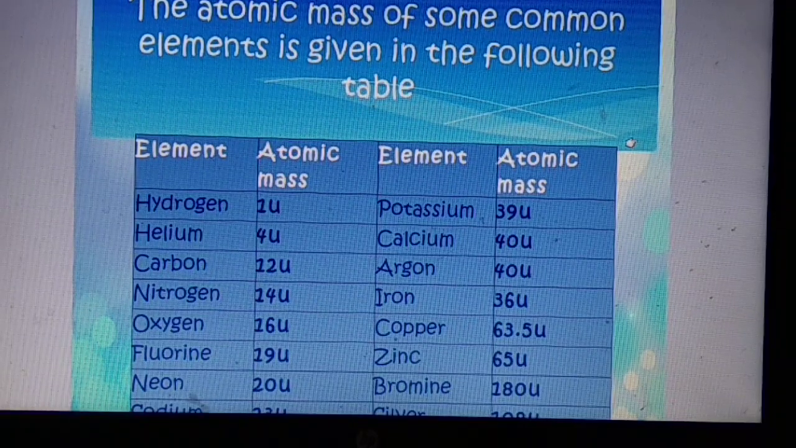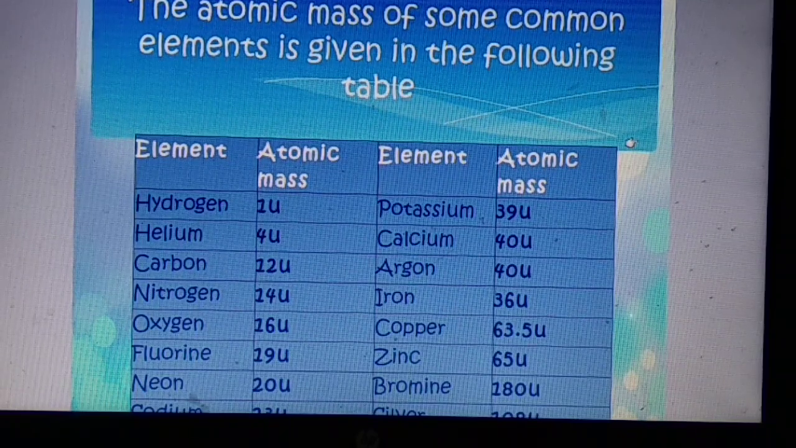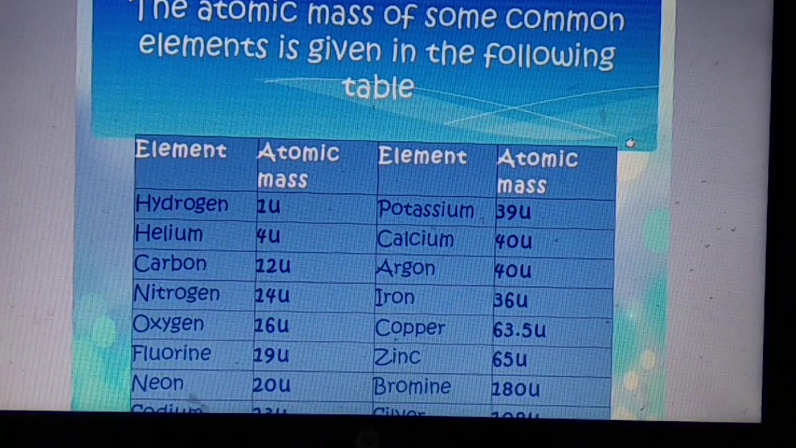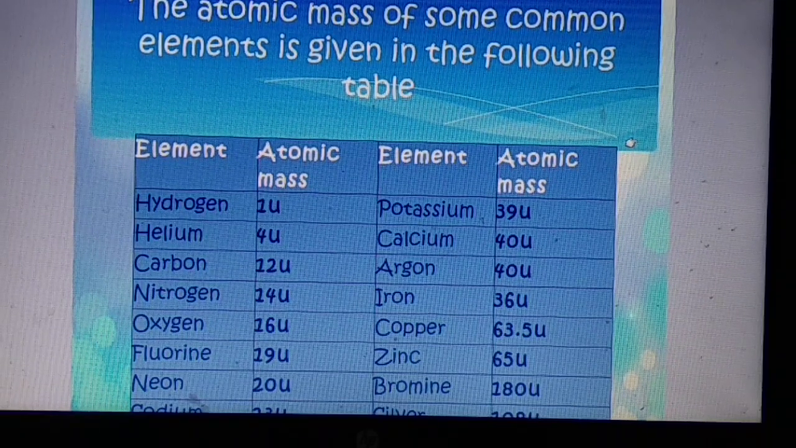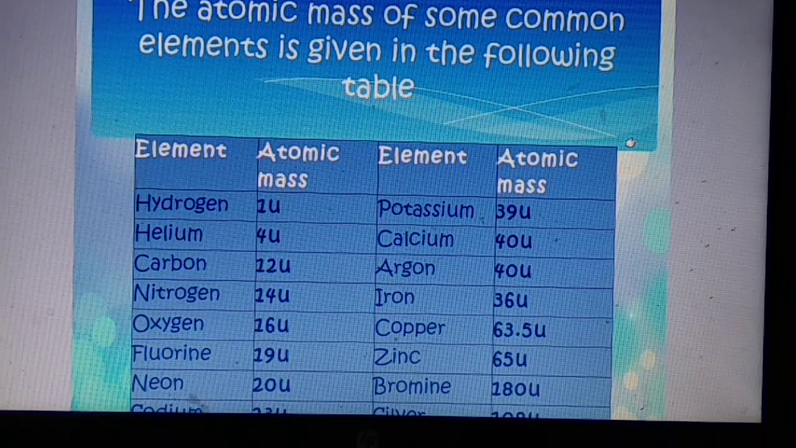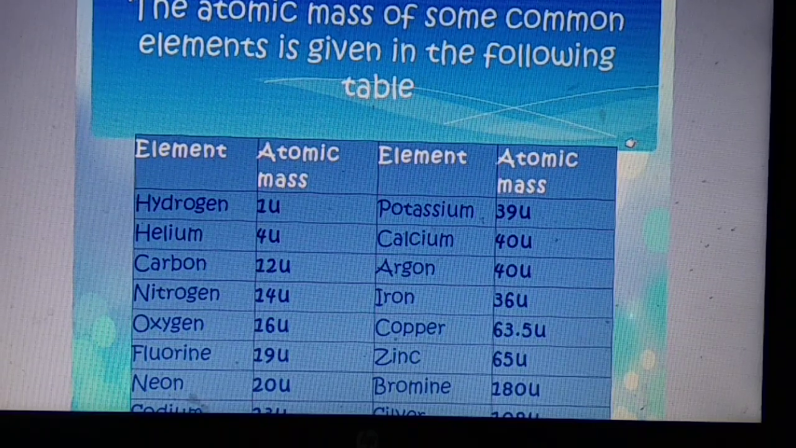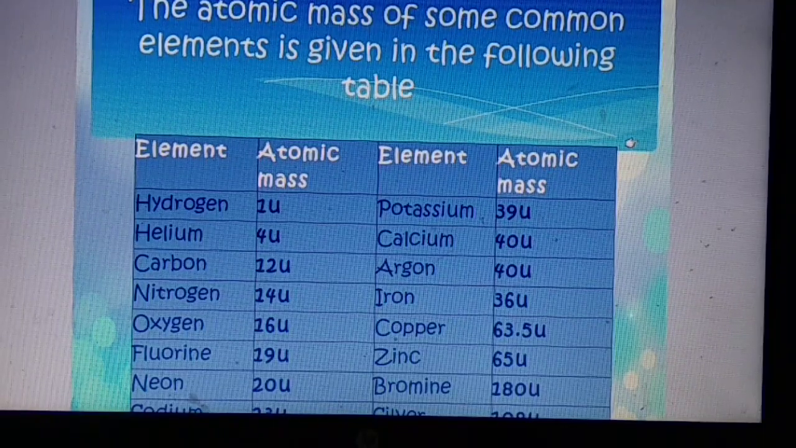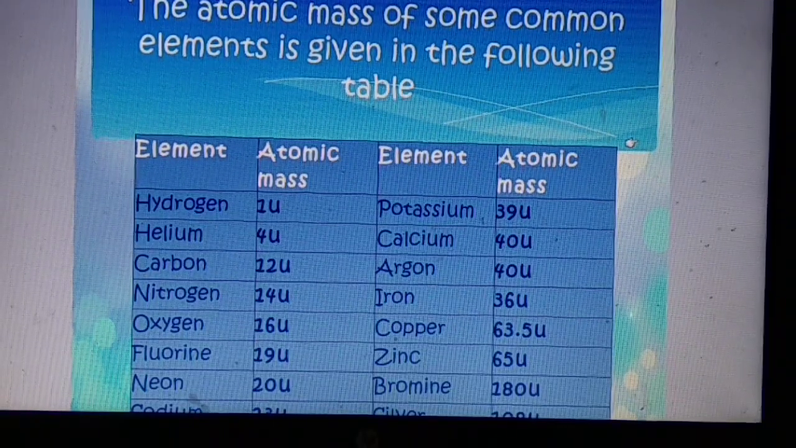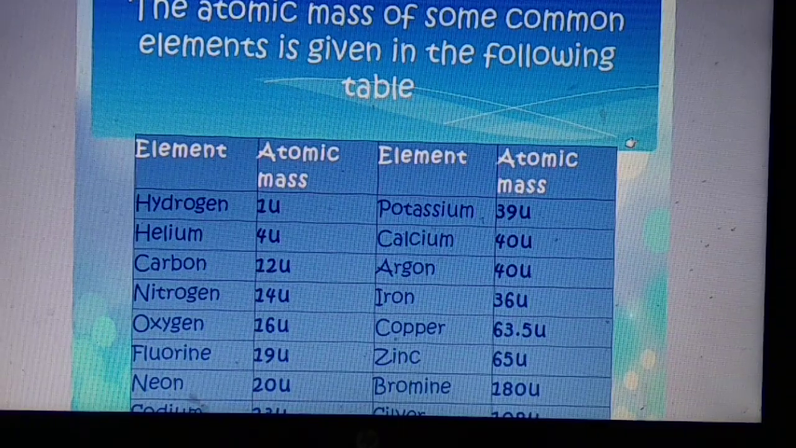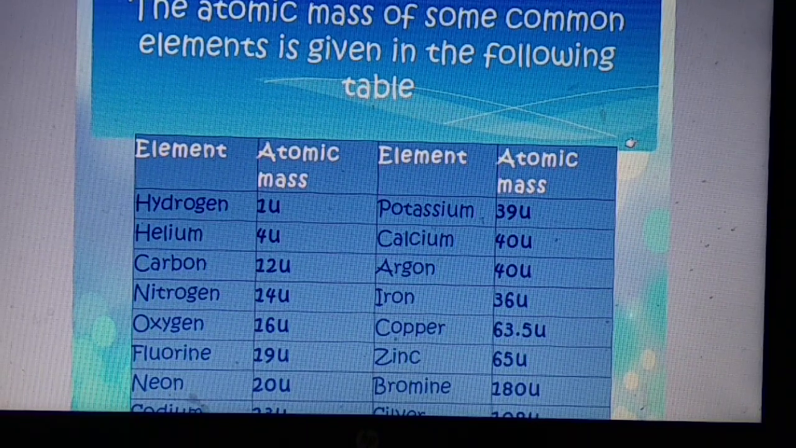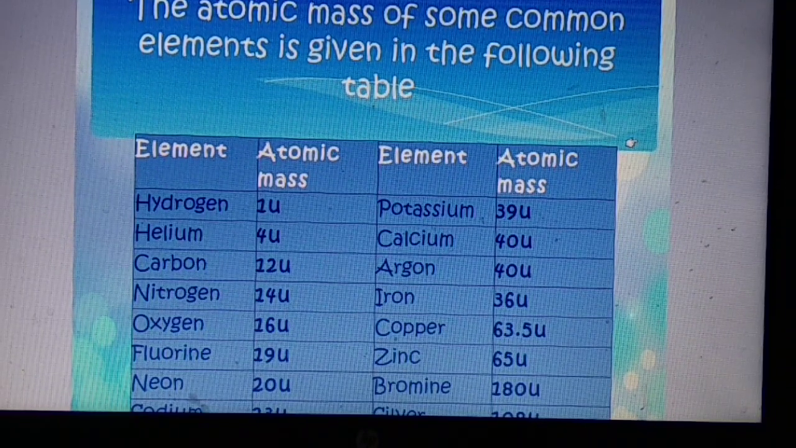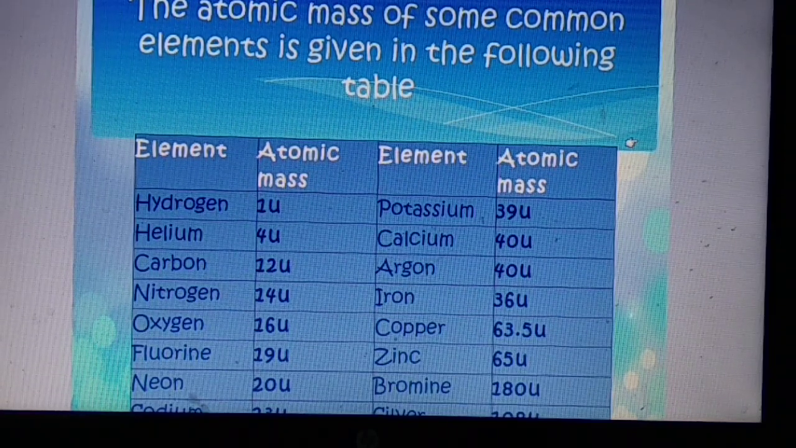So students, few elements' atomic mass and atomic number you have to know. First of all, hydrogen to zinc you have to know, and zinc atomic number is 30. Hydrogen 1, helium 2. But this is the table of atomic mass. So hydrogen, helium, carbon, nitrogen, oxygen, fluorine, neon, sodium 23.